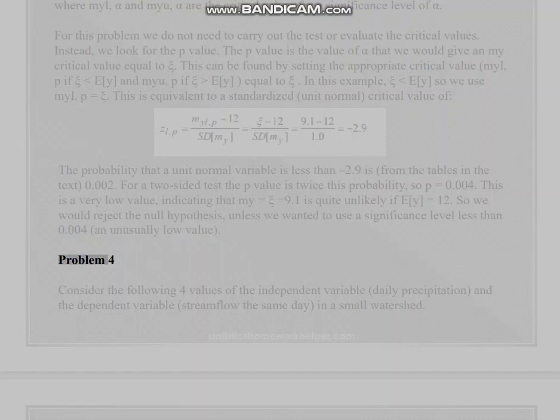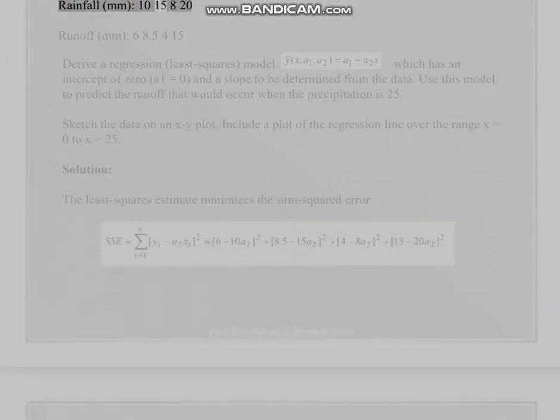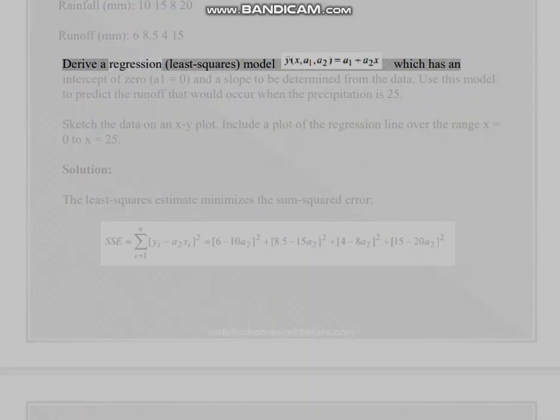Problem 4. Consider the following four values of the independent variable, daily precipitation, and the dependent variable, streamflow the same day, in a small watershed. Rainfall, mm: 10, 15, 8, 20. Runoff, mm: 6, 8.5, 4, 15.